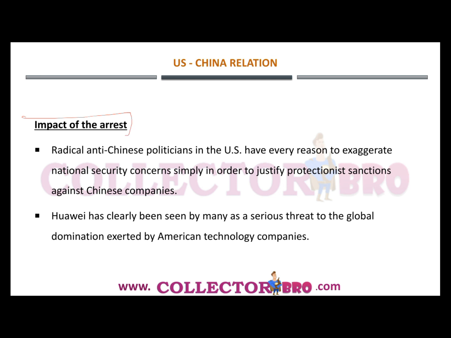Now let's analyze the impact of this arrest. So radical anti-Chinese politicians in the US have every reason to exaggerate national security concerns simply in order to justify the protectionist sanctions that they have imposed against these Chinese companies. We know that the trade war between the US and China has been triggered because of the protectionist policies taken by the US, and further retaliation from the side of China. And now China may take this arrest as a way to justify its stand on imposing protectionist sanctions.